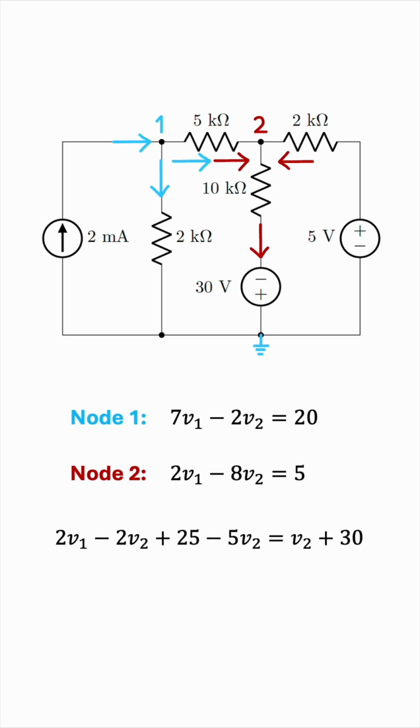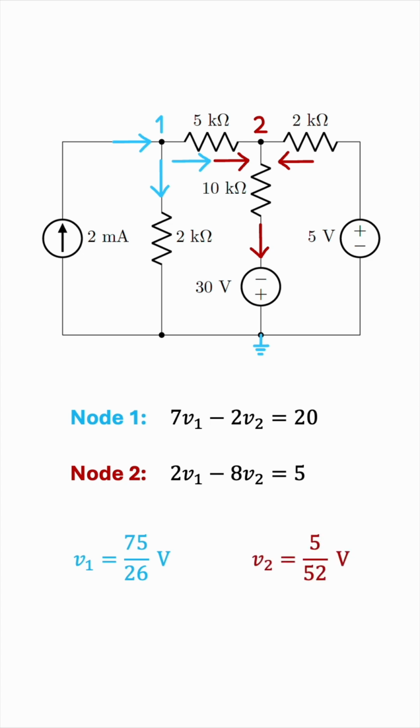So this is an easy linear system of equations, 2 equations, 2 unknowns. You can solve them using substitution, elimination, Gauss-Jordan, Cramer's rule if you want to be fancy, whatever. The result is V1 equals 75 over 26 volts and V2 equals 5 over 52 volts.